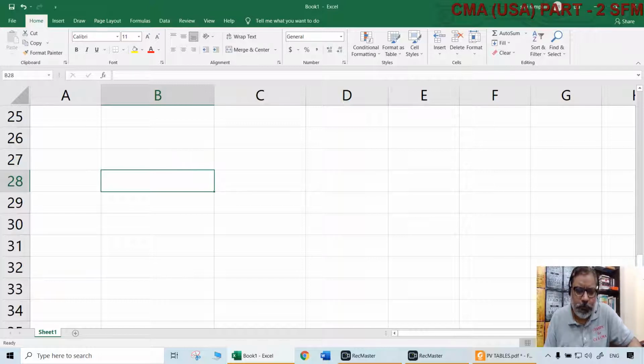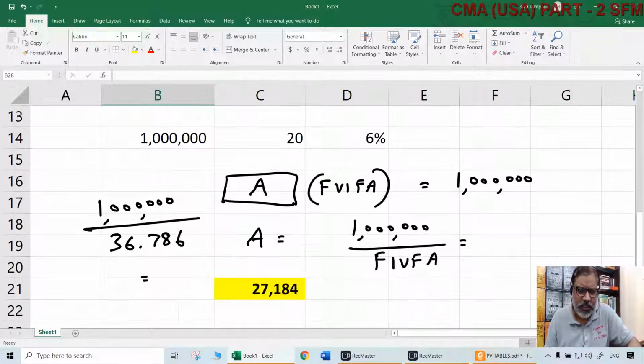Like that, any type of question where the situation is related to FVIFA can be solved. One of the examples is this very classic example. Why? Because most people will ask this. If I have a target of some saving or some lump sum amount I want to have after my retirement or after some period of time, how much should I save periodically so that I reach there? This is the answer, simple.